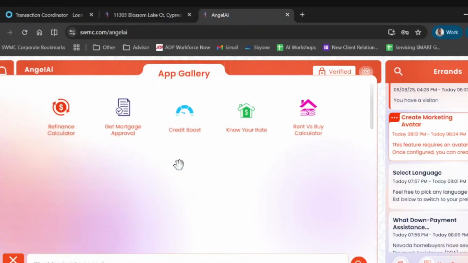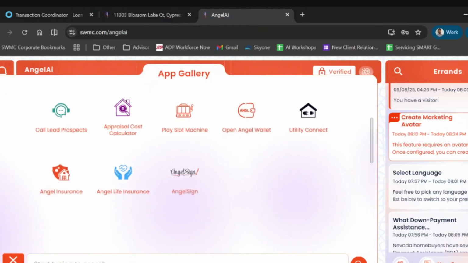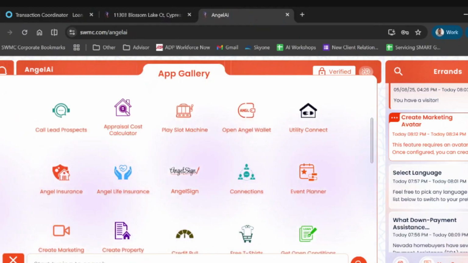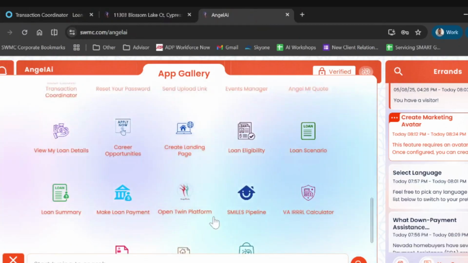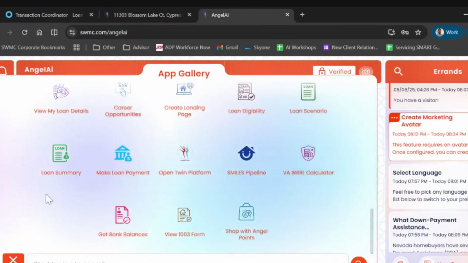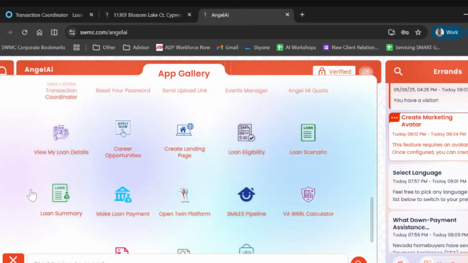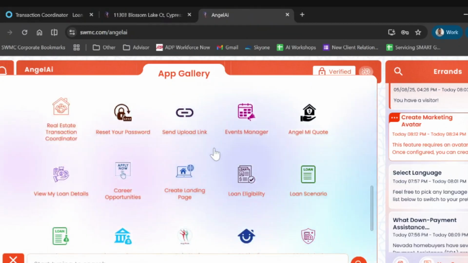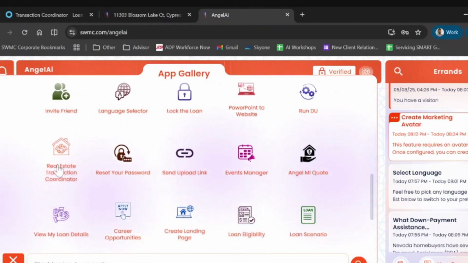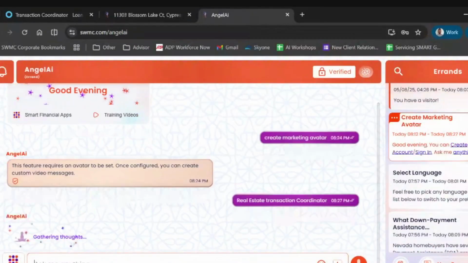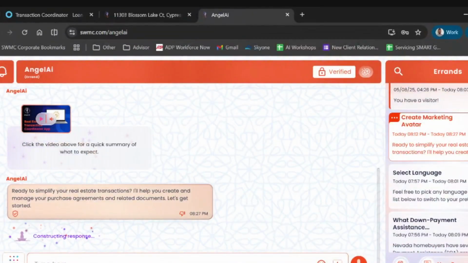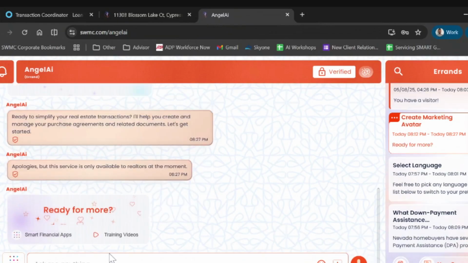It's called Transaction Coordinator, and it will prompt a lot of questions on what information is needed for that form to be filled. I believe it's right here. You can just write down Transaction Coordinator, but I know there is a shortcut also, right here, Real Estate Transaction Coordinator. Okay, so we click on that and follow it. It will start asking you questions on the specific scenario, like if there's a down payment, pretty much everything that you need.